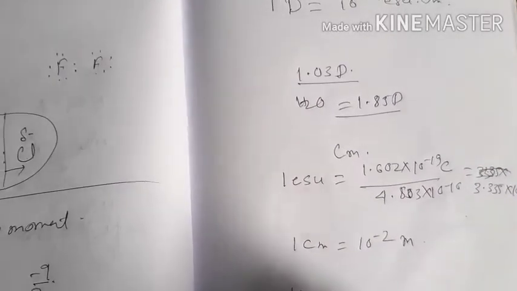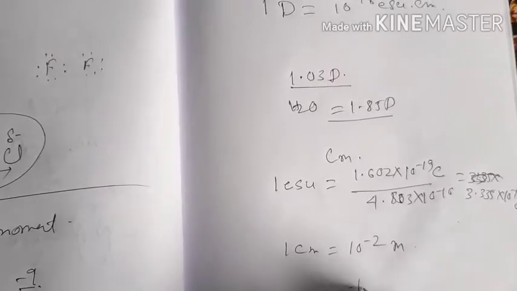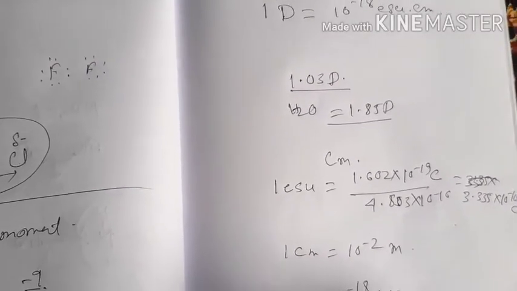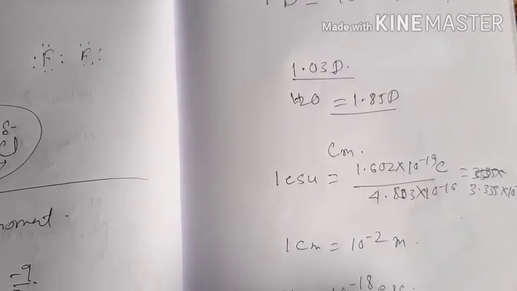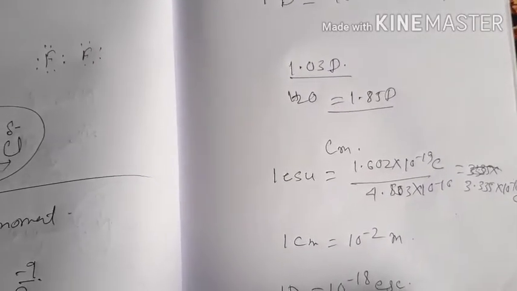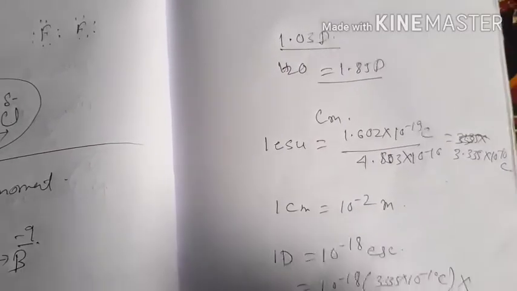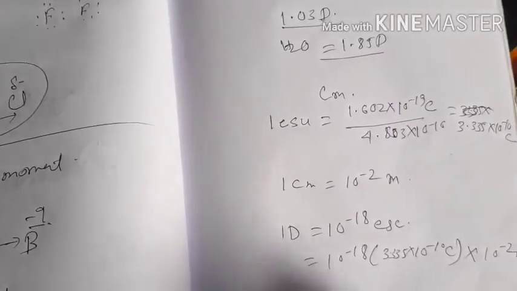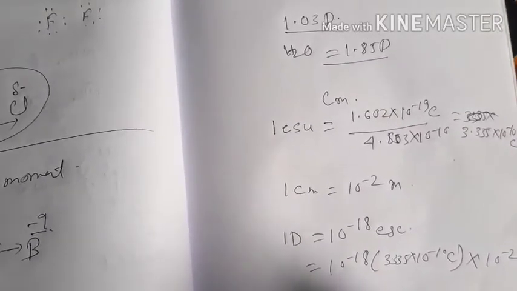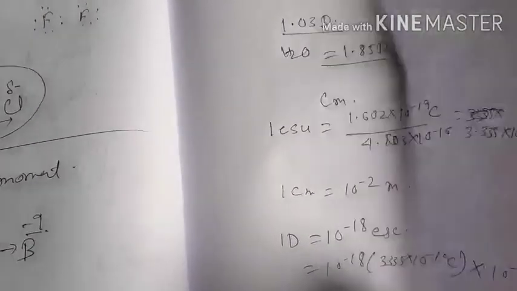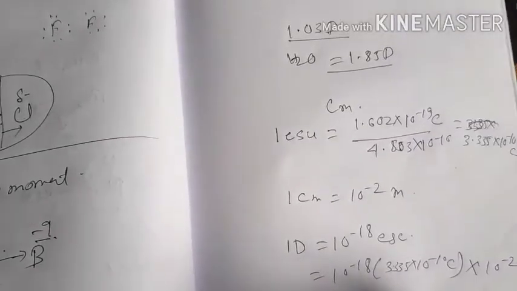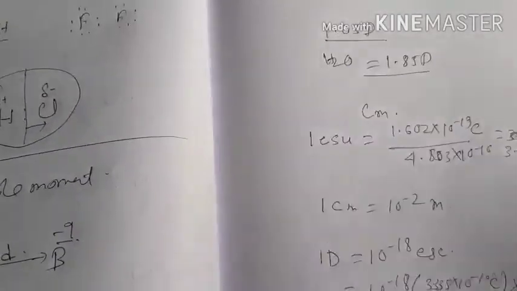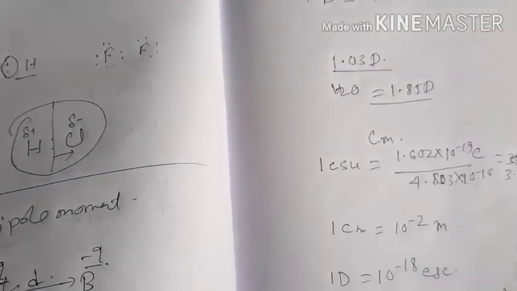So 1 Debye equals 10^-18 ESU centimeter, which equals 10^-18 × 3.335 × 10^-10 coulomb × 10^-2 meter. So it will be 3.335 × 10^-30 coulomb meter. Now dipole moment, actually, is a vector quantity.